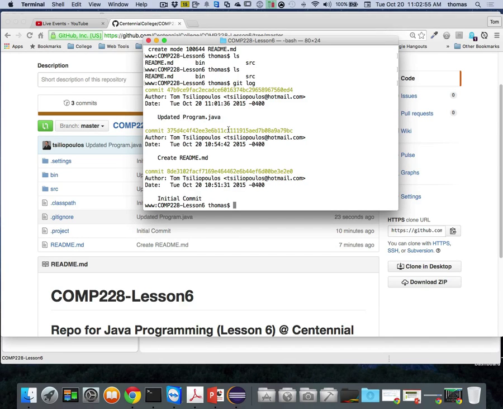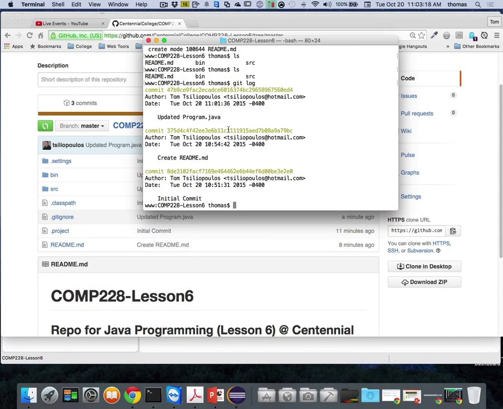Please use eCentennial for your submissions. I don't want to see anything emailed to me. I don't want you to give me the path. I need you to go do things the right way. Create a repository on Git, and then give me the link to Git, plus probably a good example for your submissions for assignment 1 and 2, because I haven't marked them yet, is you should probably zip up your project